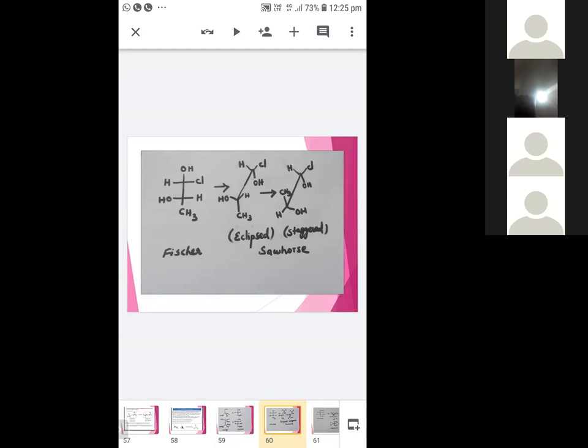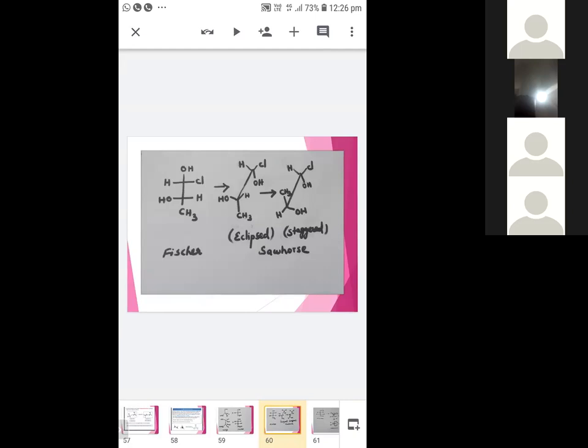Front carbon will be the bottom, and the top will be the back carbon. So for the back carbon, you just give as such. The groups may be represented in an inverted Y form or Y form. In eclipsed form, you just take the places of the groups as such.